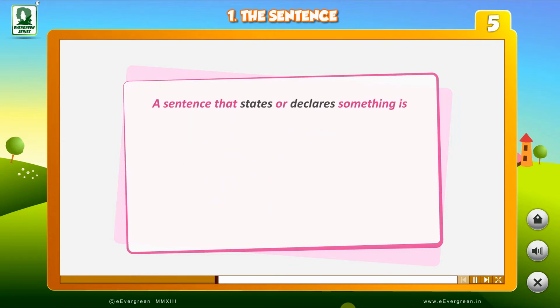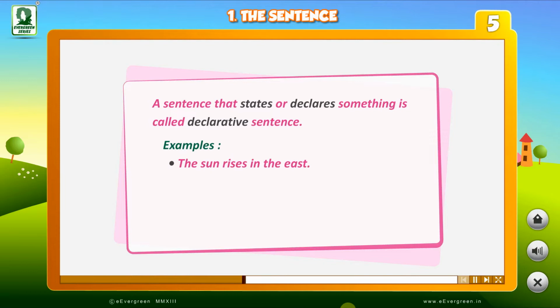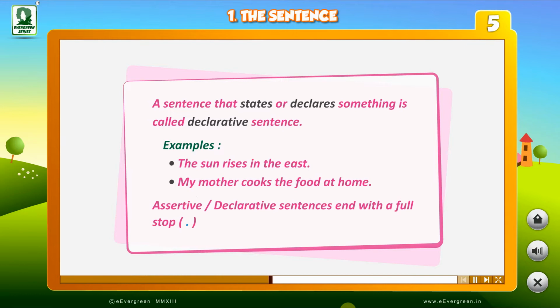A sentence that states or declares something is called a declarative sentence. As for example, the sun rises in the east. My mother cooks the food at home. Assertive or declarative sentences end with a full stop.